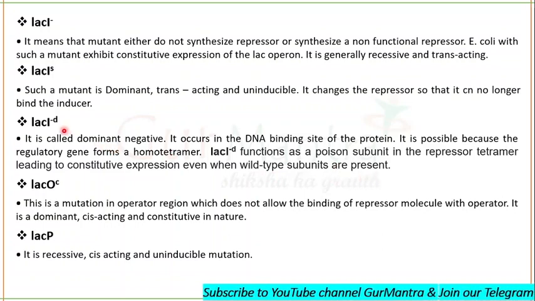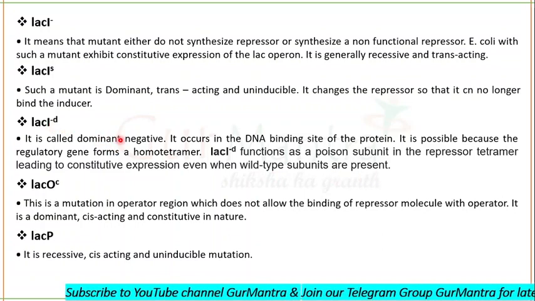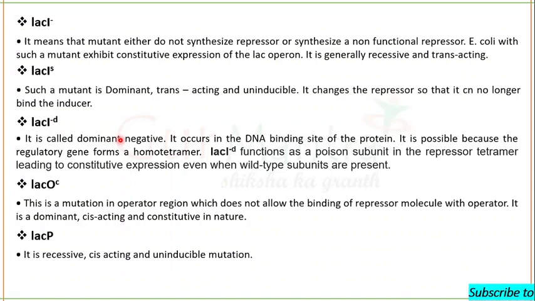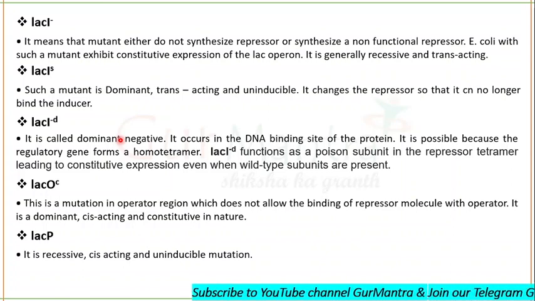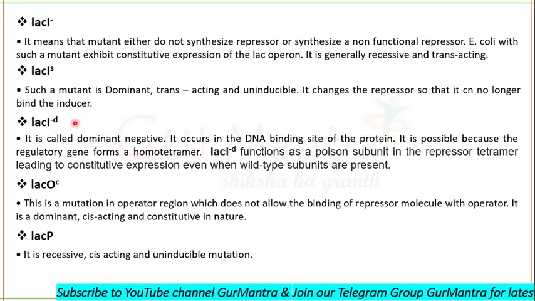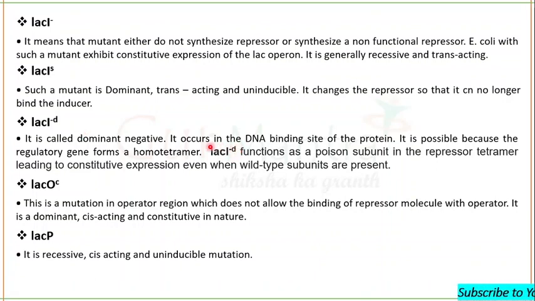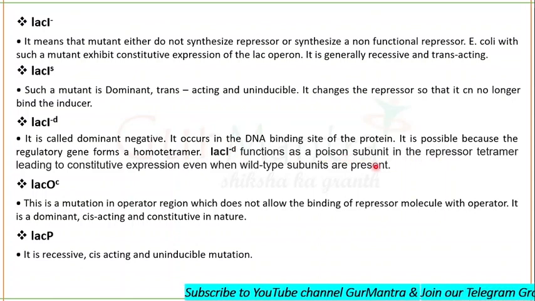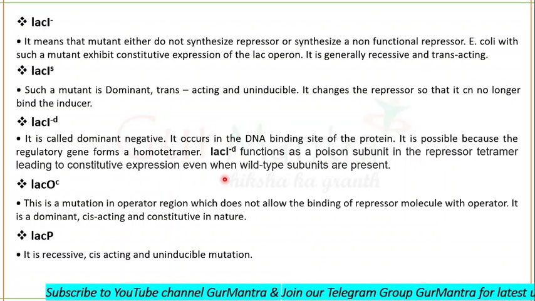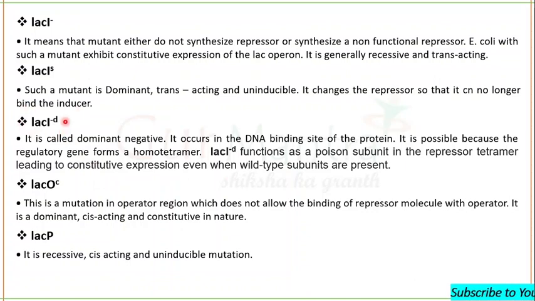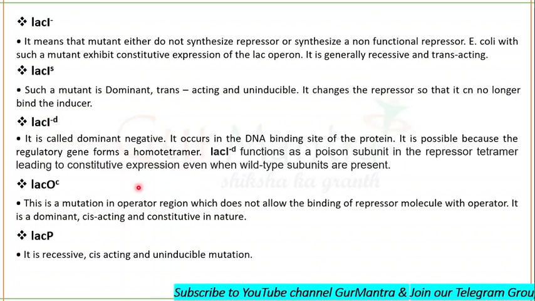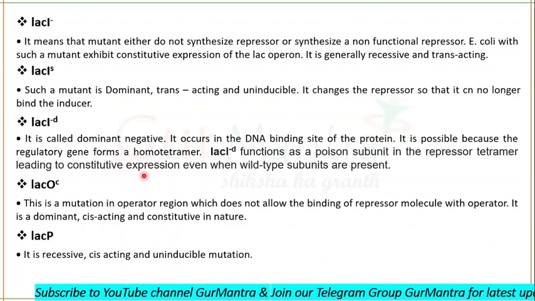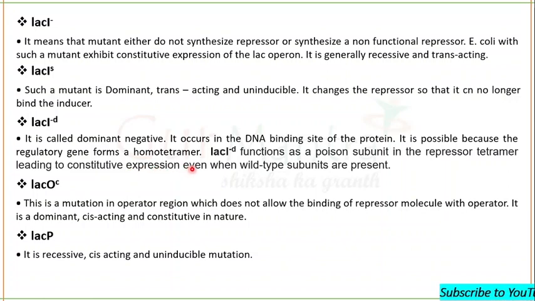This one is dominant, like I negative. It means there is no formation of functional repressor, or there is a formation of non-functional repressor, but it is dominant. Why dominant? Because this one unit can repress the function of all other wild type subunits. That's why we are saying it a dominant negative. It is dominant over the wild type subunit also, preventing its function.